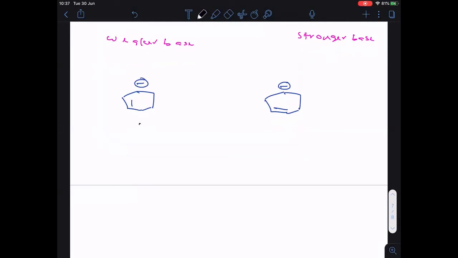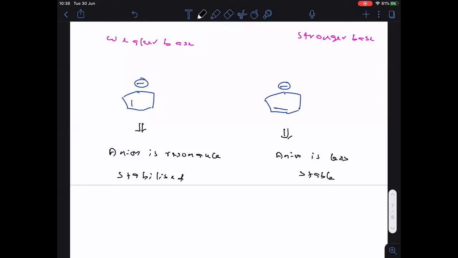Okay. So remember, everyone, in case of the first one, anion is resonance stabilized. In case of the second one, anion is less stable. There is no stability factor in case of the second one.